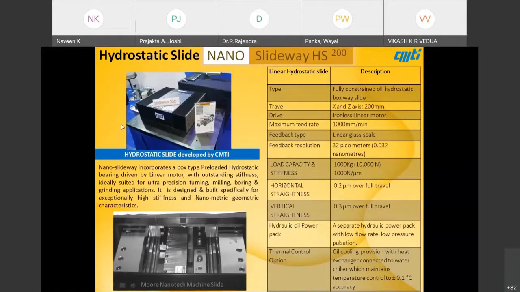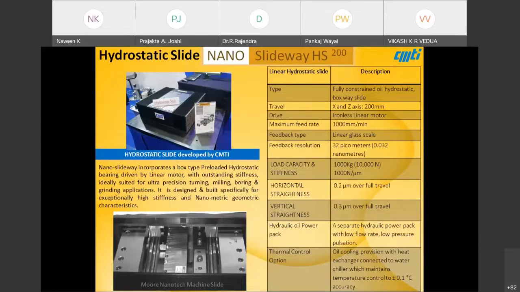So this is the hydrostatic slide which CMT developed quite a few years back, where the bearing is driven by a linear motor, and it has very high stiffness, about 1000 Newton per micron. This is suitable for ultra precision turning, milling, boring, and grinding applications.